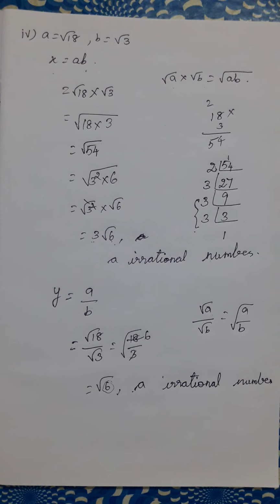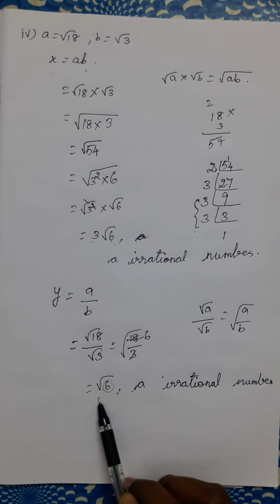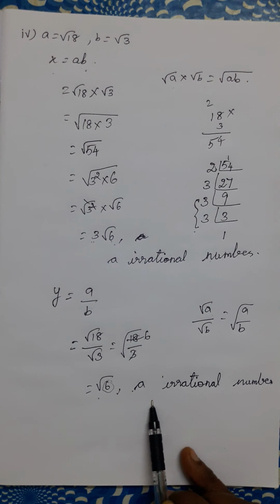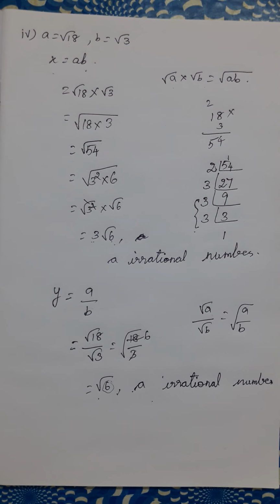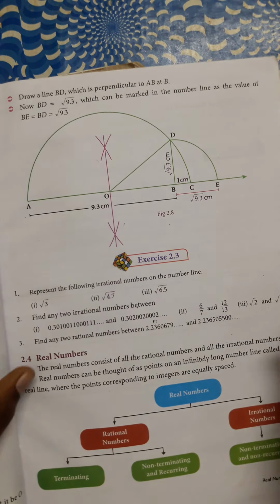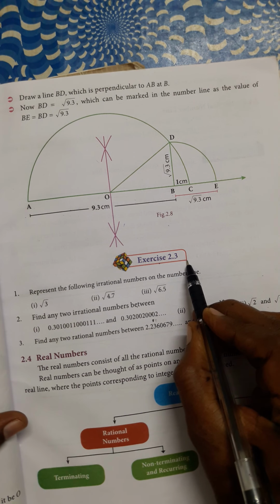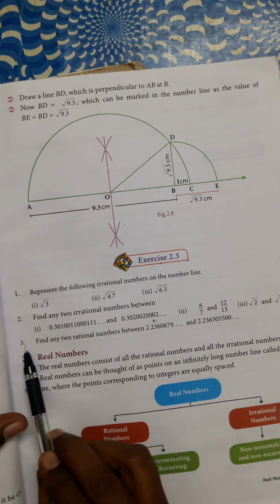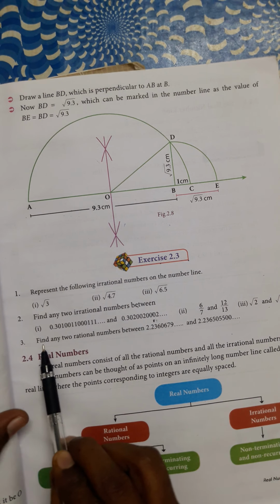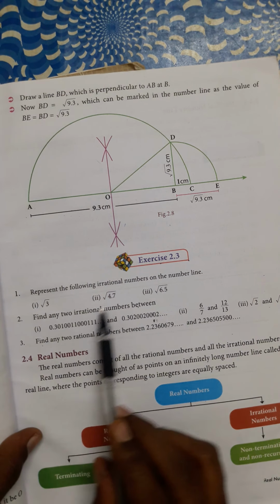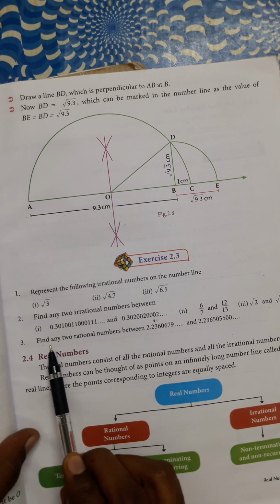Have you understood what is a rational and what is an irrational number? Okay. Only one problem I am going to give as homework. You have to do the problem. Note the problem number. Exercise 2.3, third question.